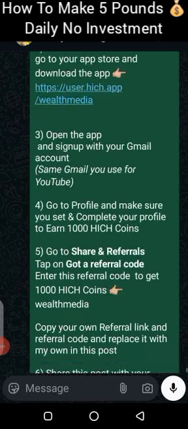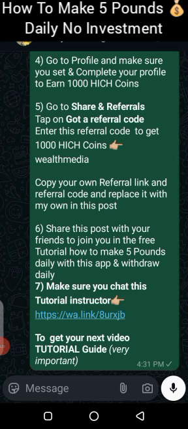So the last thing that is very important, as you can see in this post, which is the last step in this post. This post is very long because it's a tutorial income project. So you have to learn and follow the steps, step by step. See, in number 7, it says, make sure you chat this tutorial instructor. So that's the last thing you're going to do.